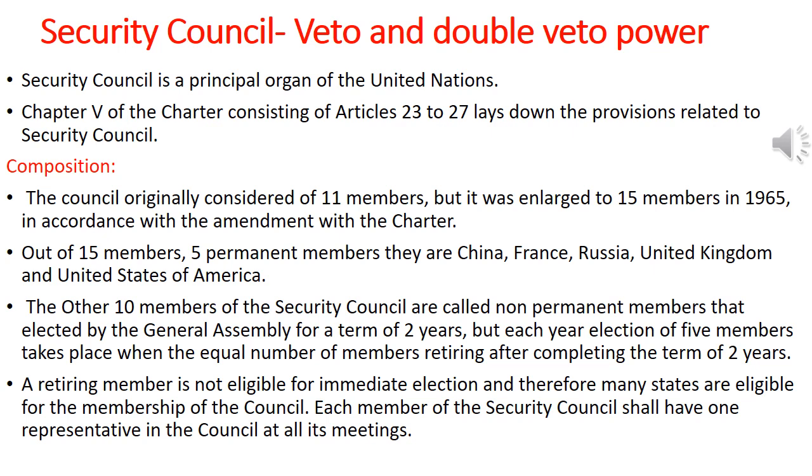But each year, the election of 5 members takes place, with an equal number of members retiring after completing the term of 2 years. A retiring member will not be eligible for immediate re-election. Therefore, many states are eligible for membership of the council, and each member of the Security Council will have a representative in the council meetings.